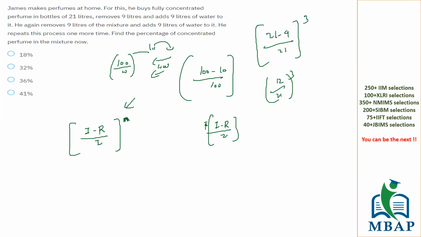So it's 4 by 7. 4 cube is 64 divided by 343. Bhushan, what answer will you get?